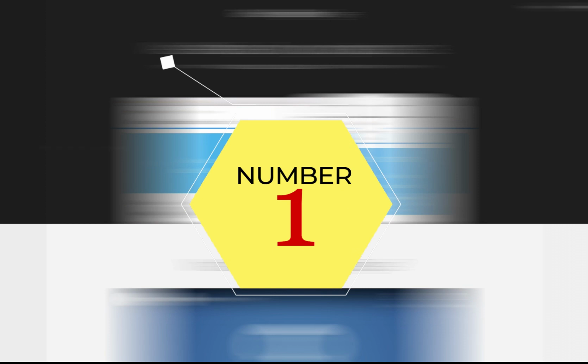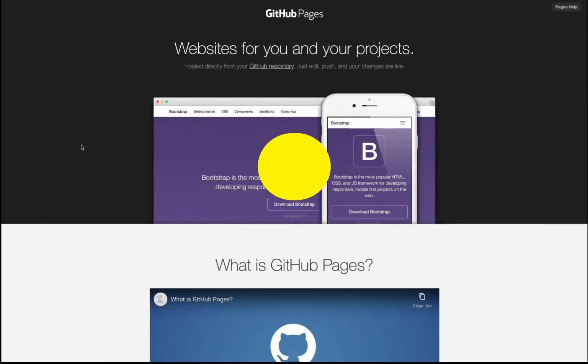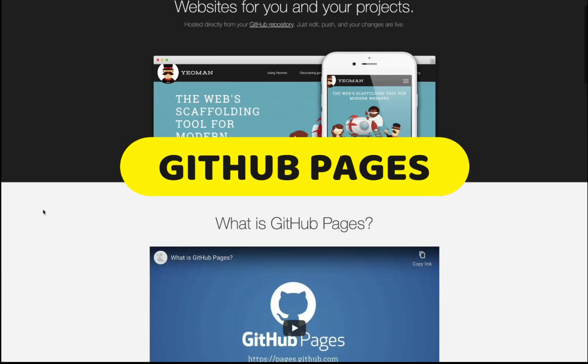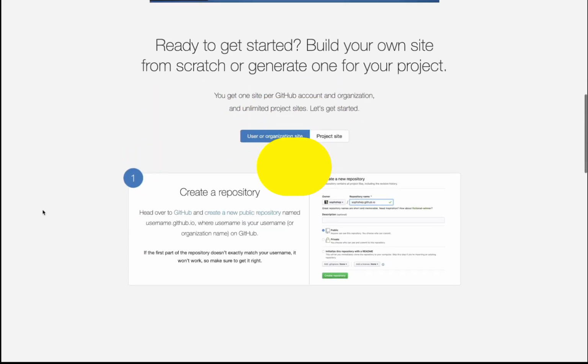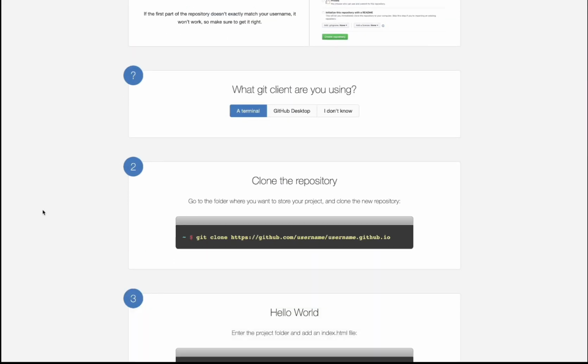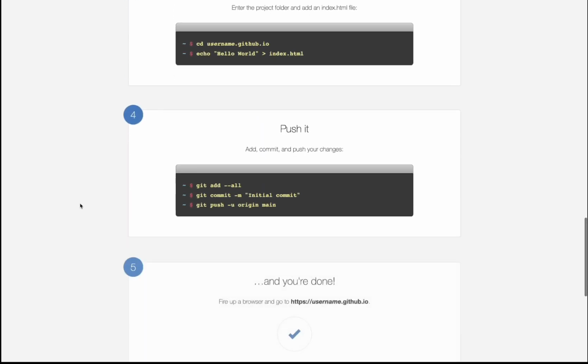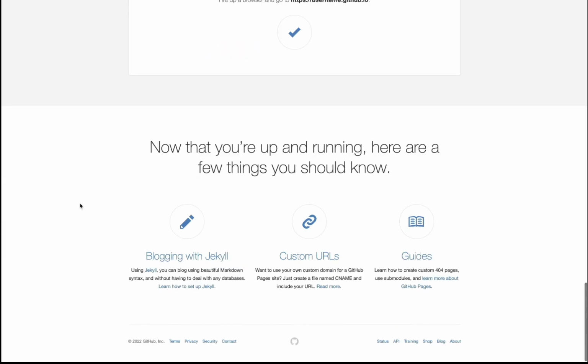So first place, of course, a lot of you have already worked with Github Pages before. If you haven't, it is a fantastic place where you can deploy your application for free. Basically, if you have a React application, Angular app, Vue.js, or even a simple basic index HTML application, that could be deployed also to Github Pages, and it is completely for free.